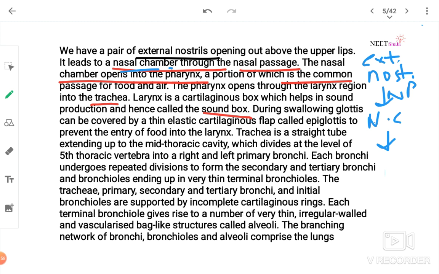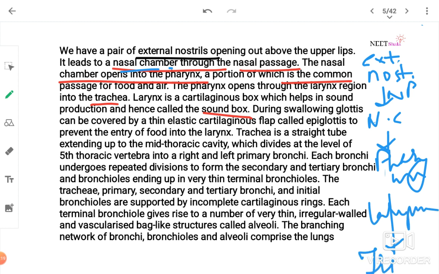The nasal chamber opens into pharynx, a portion of which is common passage for food and air. So pharynx. The pharynx opens through the larynx, and from larynx into trachea. Look here, trachea.